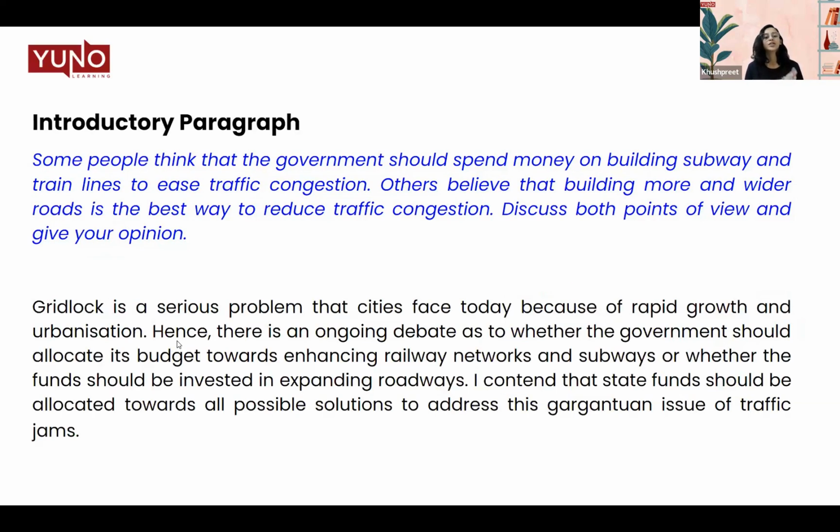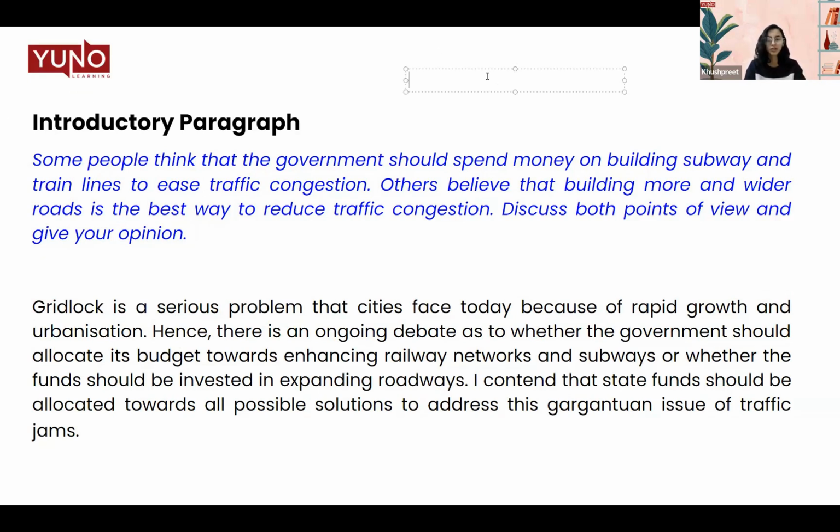Introduction. So introduction has 3 major parts. Our introduction starts with your paraphrasing. Paraphrasing is whatever statement is given to you, you write down in your own words. Then you may or may not introduce the points that you're going to talk about, briefly discuss them, and last but not least, the thesis statement. So what is a thesis statement? Thesis statement is nothing but whatever the instruction was given to you, the answer to that is your thesis statement.